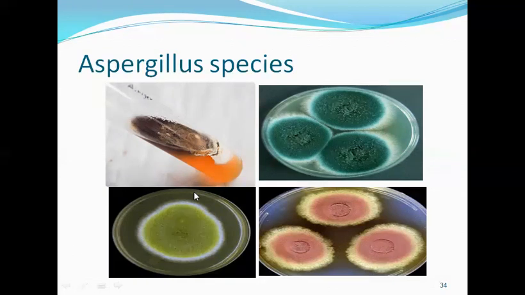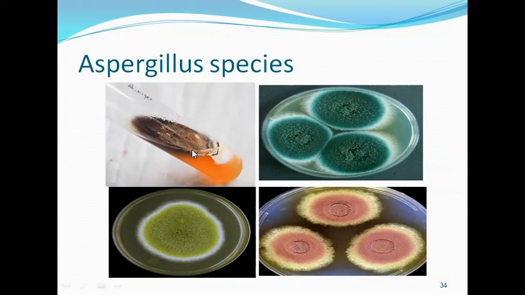As we discussed in the identification methods, these fungi are morphologically identified on a routine basis. We can have different morphologies, different colors and different pigments produced by the fungi, all of which we have discussed in the laboratory diagnosis.